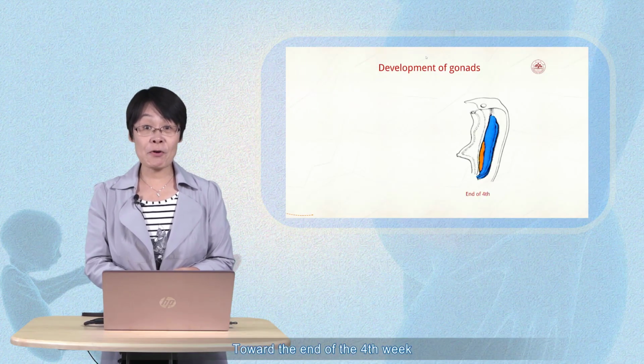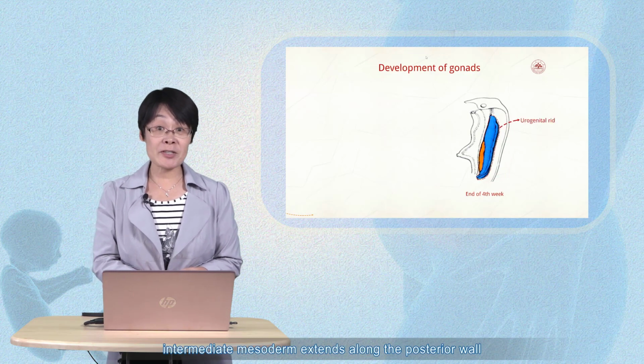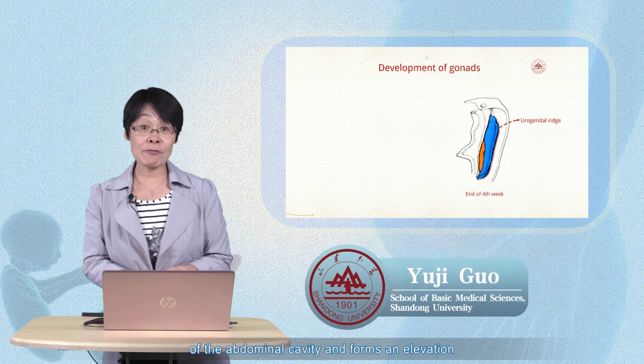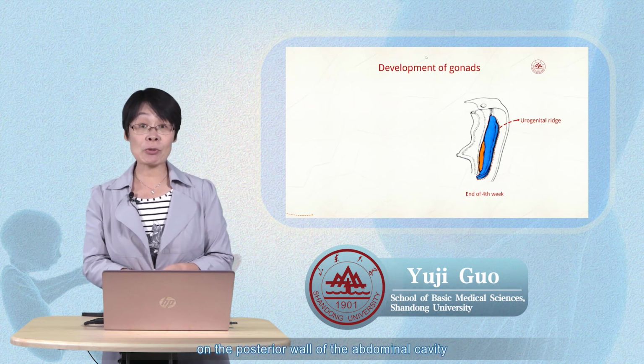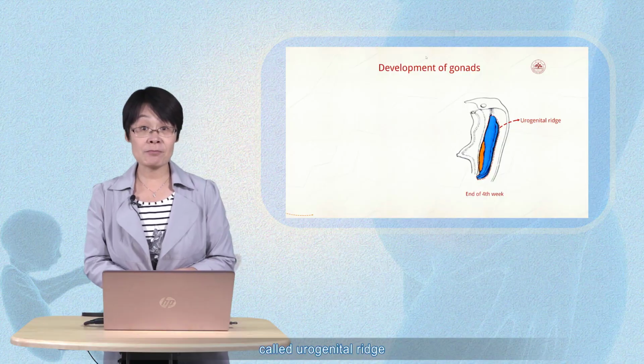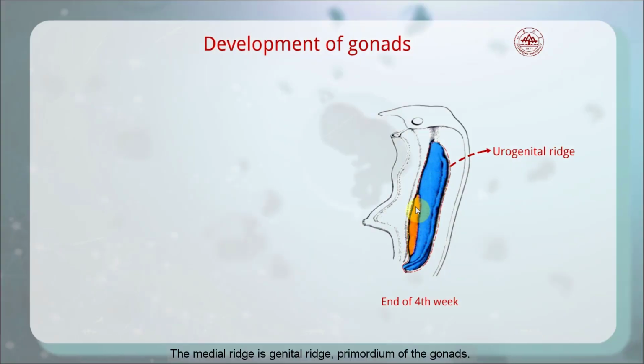Toward the end of the fourth week, intermediate mesoderm extends along the posterior wall of the abdominal cavity and forms an elevation on the posterior wall of the abdominal cavity called the urogenital ridge. The medial ridge is the genital ridge, the primordium of the gonads.